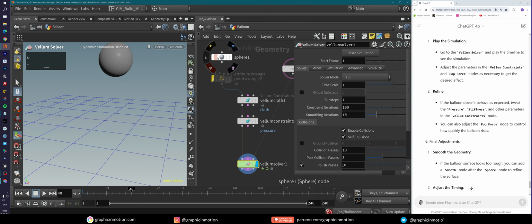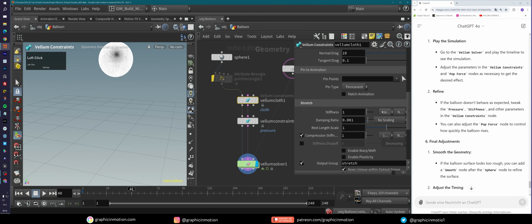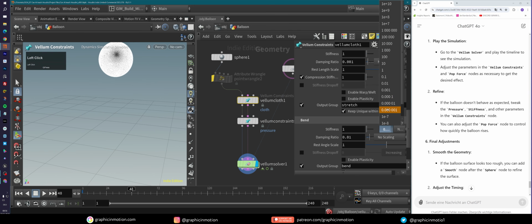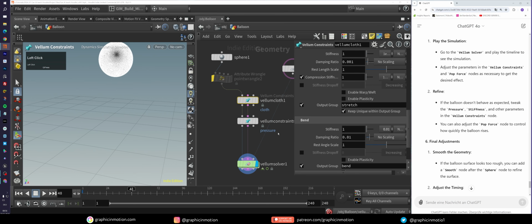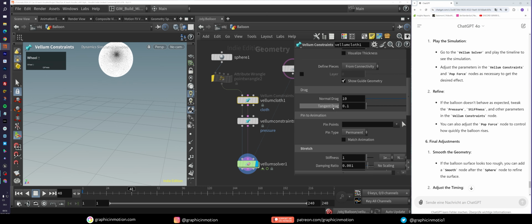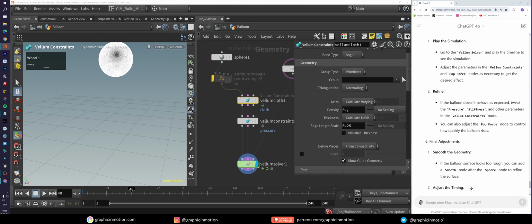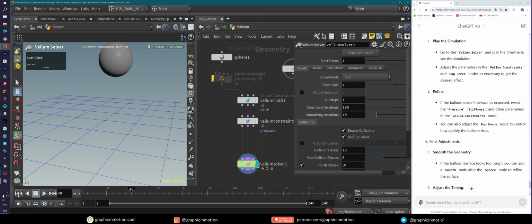If we run this simulation, we should actually get what we expect. The only thing that we can change is to make this maybe a little bit softer, set this bend stiffness, or harder actually, because this is very low, set the bend stiffness to a value of 0.01. That's all that I would change. Maybe change the density here a little bit, but yeah, actually I don't care about this too much now. So let's see what this will do now.